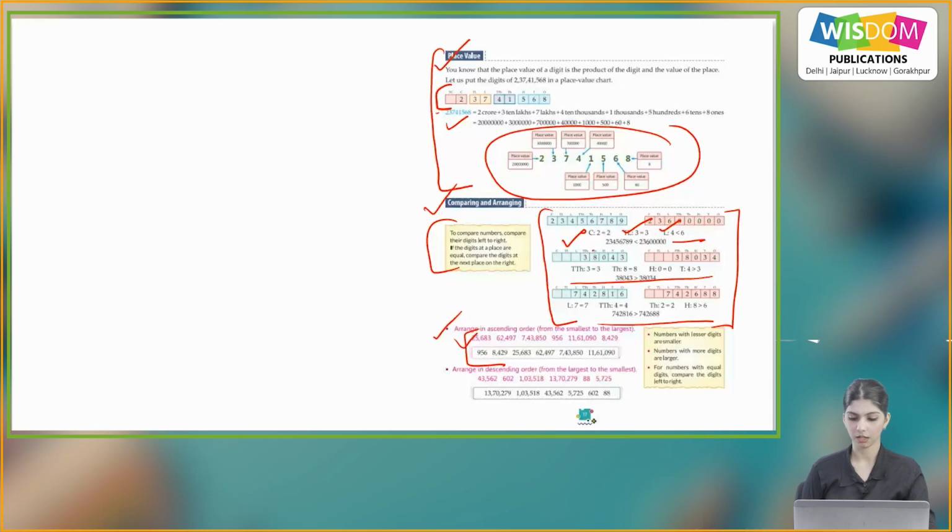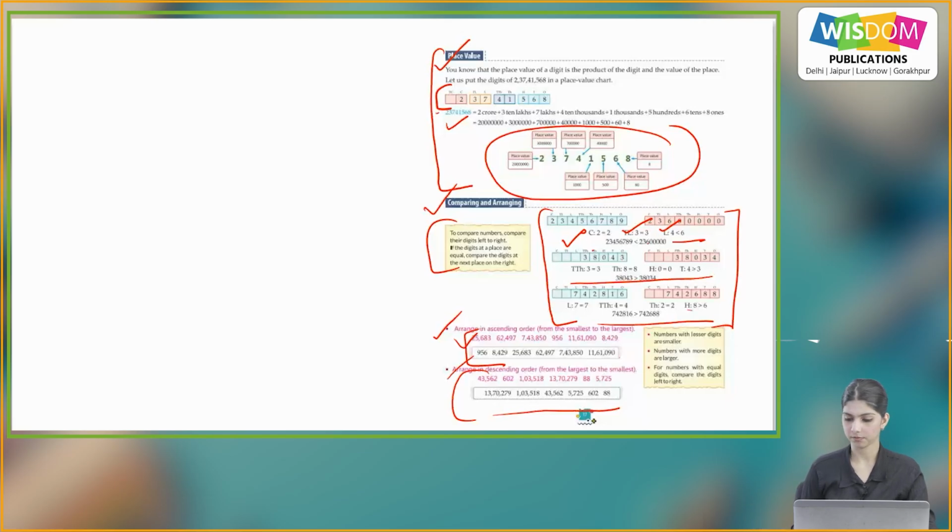Now arrange in descending order from the largest to the smallest. So the numbers we have are 43,562, 602, 1,03,518, 13,70,279, 88, 5,725. So in descending order it will be 13,70,279, then 1,03,518, then 43,562, then 5,725, then 602 and at last 88.